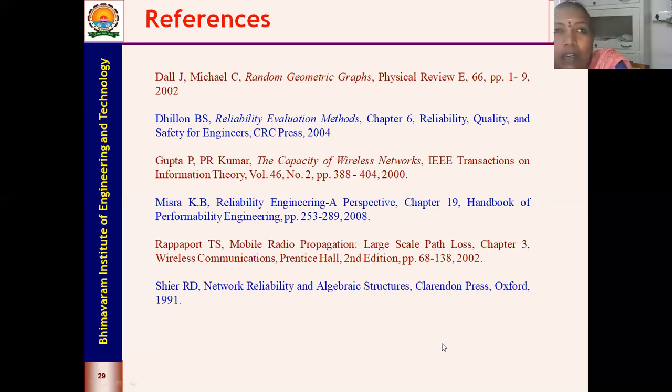We made use of Shannon's equation, where capacity is equal to bandwidth into... You remember that? Yes, ma'am, I remember. So based upon the bandwidth which you are going to take, you can define what the capacity is going to be, along with the demand.